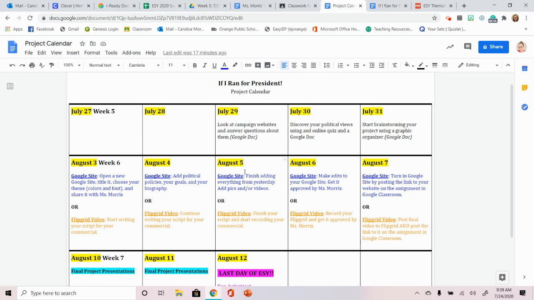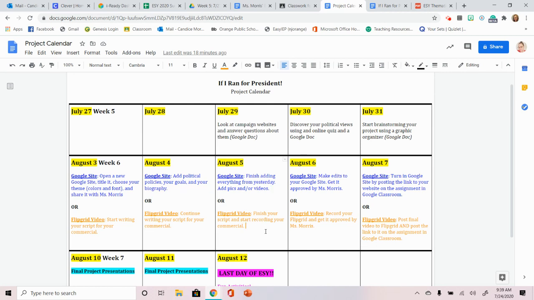August 5th, Wednesday, for the Google site, you're going to finish adding everything from yesterday. So if you didn't get to finish all this, you get to finish it Wednesday. And then you can also add pictures and videos, because if you notice on Joe Biden's and Donald Trump's websites, they use a lot of pictures and videos of themselves. So you can put that on there as well. That's like your final touches for your website.